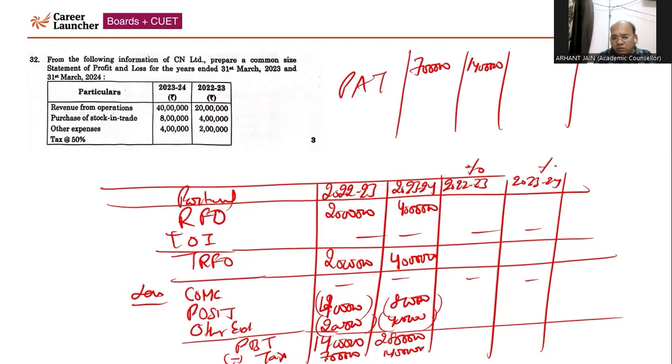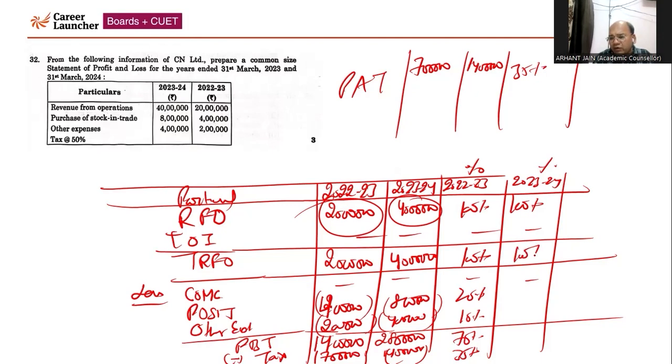Now you will divide all the values of each column by the RFO, so they are converted into percentages. This will come to 100%, 100%, then 20%, then 10%, then 70%, then 35%, and then 35%. Similarly, the same values come in the next case also. RFO again is 40 lakhs, and every item will be divided by 40 lakhs.